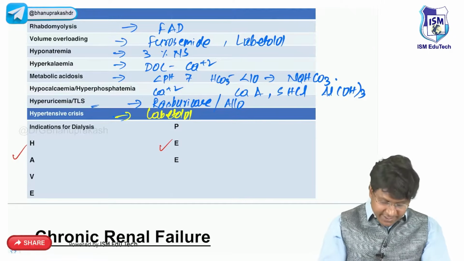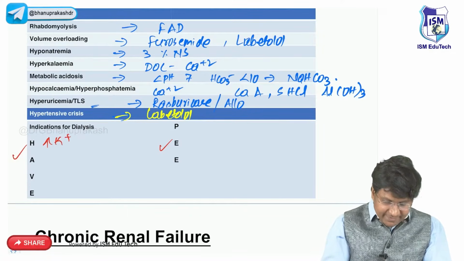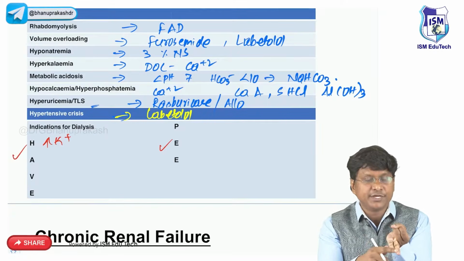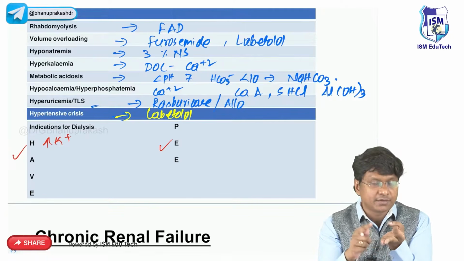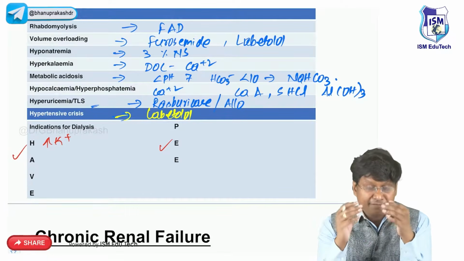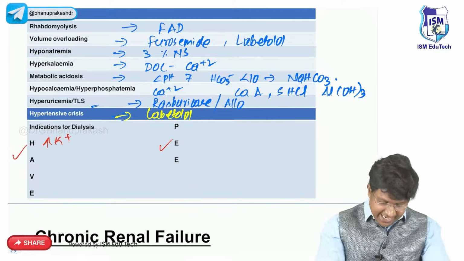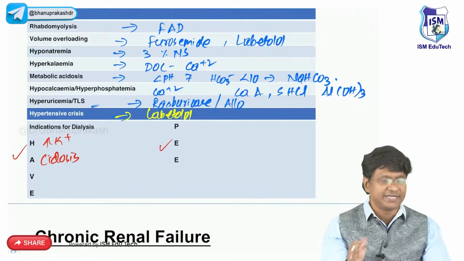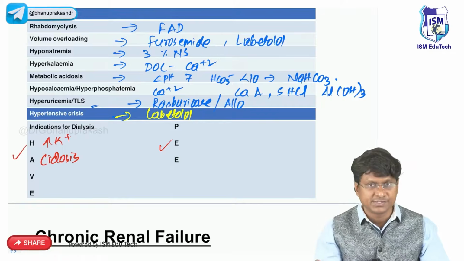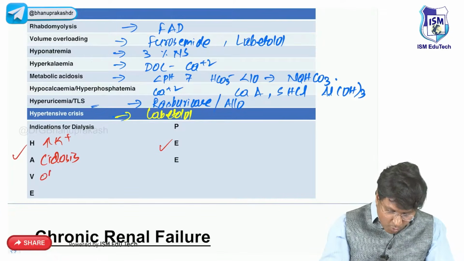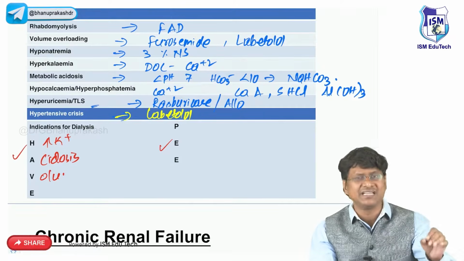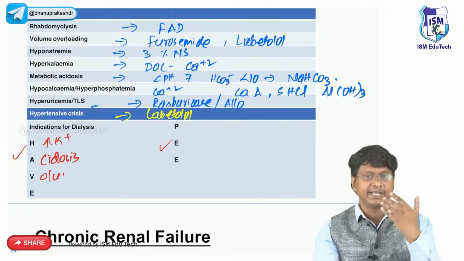H stands for refractory hyperkalemia. That means patient is not responding to your insulin supplementation, patient not responding to your beta 2 agonist salbutamol supplementation, patient not responding to your potassium binding agents. Refractory hyperkalemia, you need to do dialysis. And refractory acidosis, right? In spite of giving sodium bicarbonate, still acidosis is persisting, then do dialysis, right? And refractory volume overload, that means you have done salt and water restriction, you have given furosemide, but still there is volume overload, do dialysis and take out the fluid.